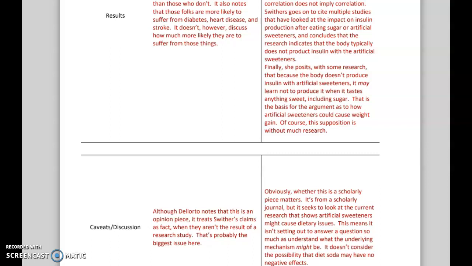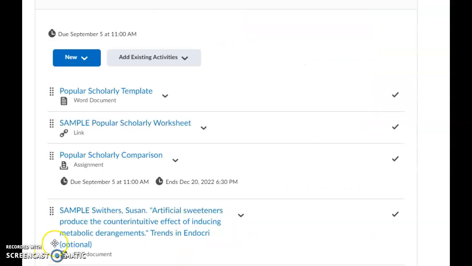So she doesn't actually try to figure out whether or not diet soda has a negative impact on your health. She tries to figure out what might be the cause of that, if that were to be true. So she looks at all the studies that have been done on diet soda and weight loss and your metabolism and tries to determine what the underlying problem there was. Okay, so again, caveats and discussion where you might start to identify some things that you might see as different between these two pieces. Okay, so that's the first part of our work for Monday.